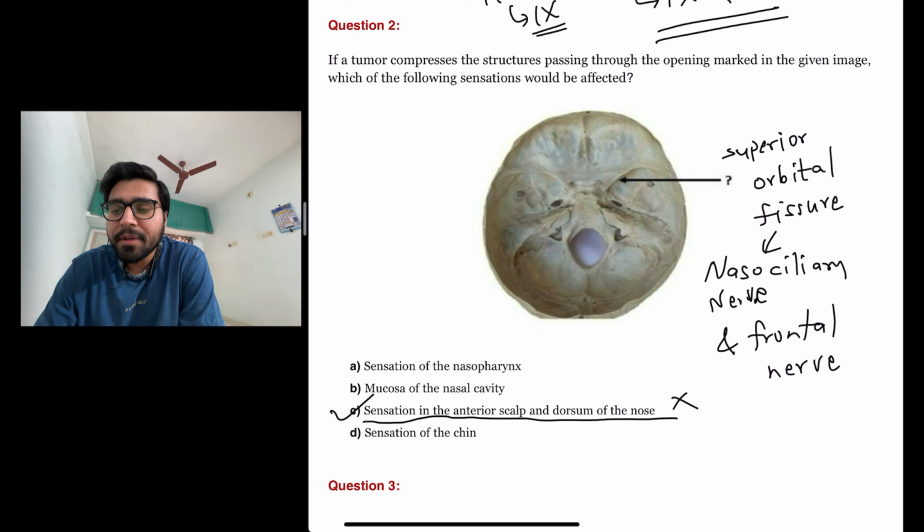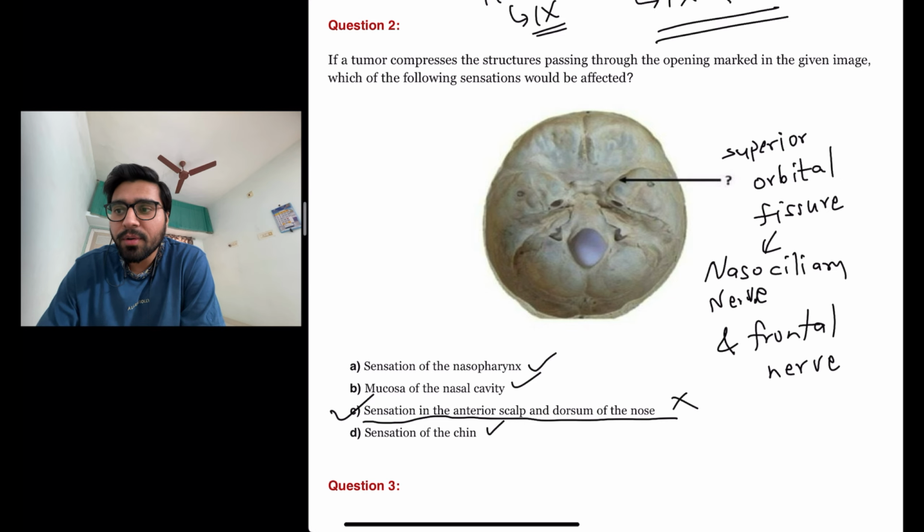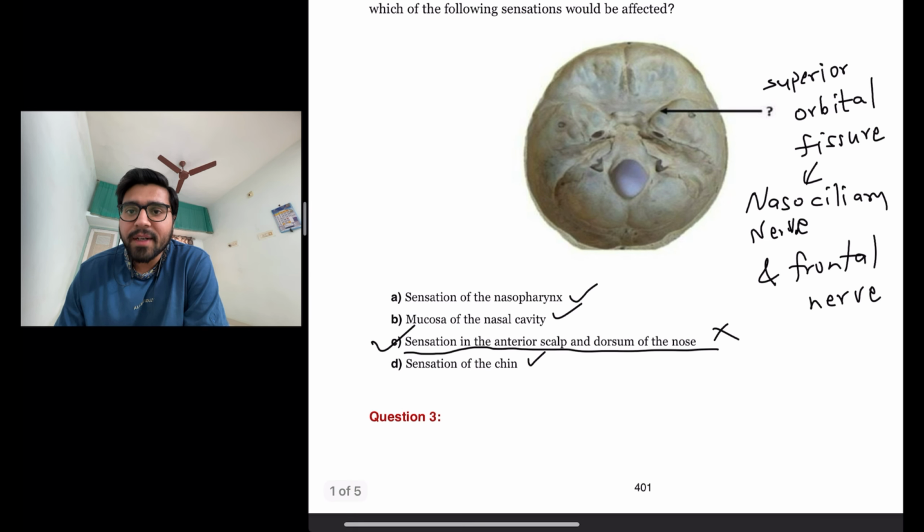Sensation of the nasopharynx, mucosa of the nasal cavity, and sensation of the chin are intact. These are absolutely fine. But the sensations in the anterior scalp and dorsum of the nose are gone. So this sensation would be affected. Let us move on to the next question.